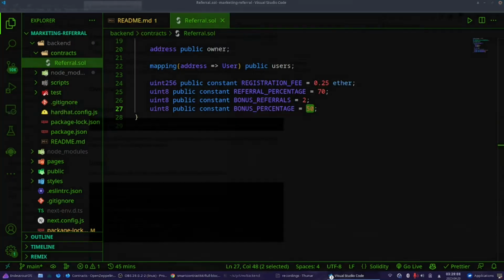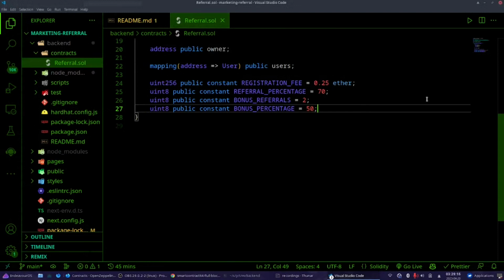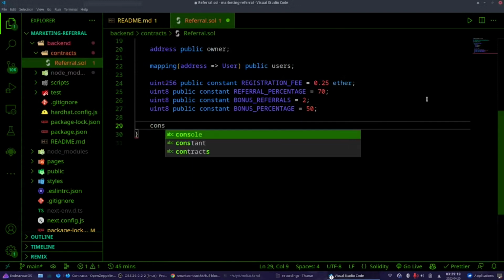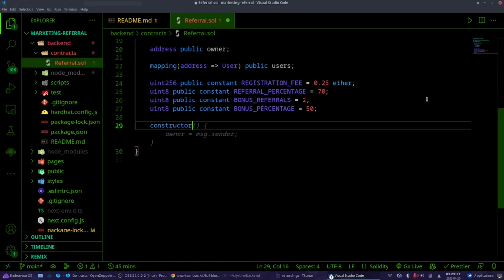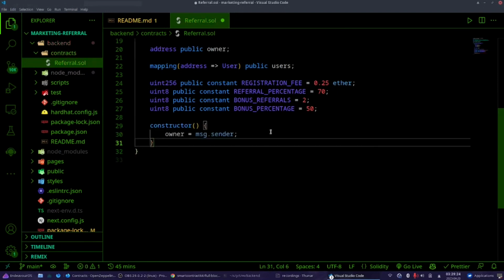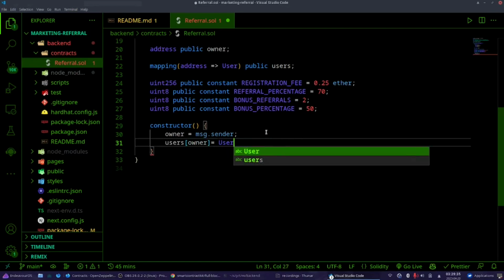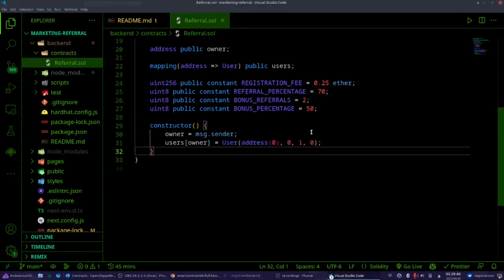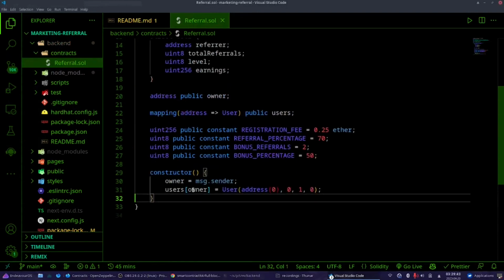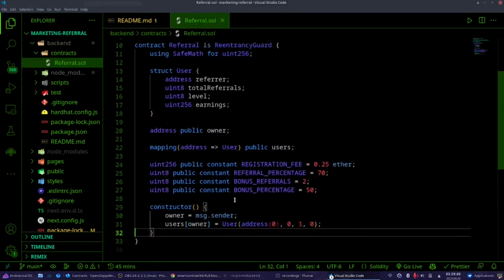Now let's start with our constructor. Just a moment. What's a constructor? A constructor is a function that runs only once at the beginning of deployment. I'm going to copy paste this. I don't want to change anything. Now, what's going on here? We are creating.